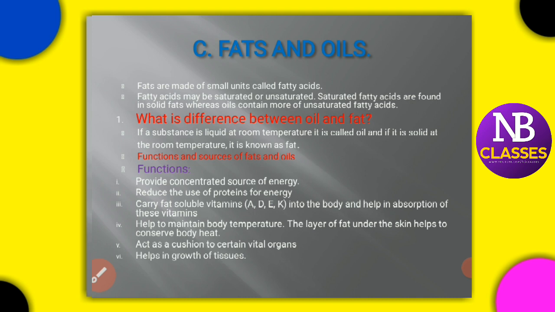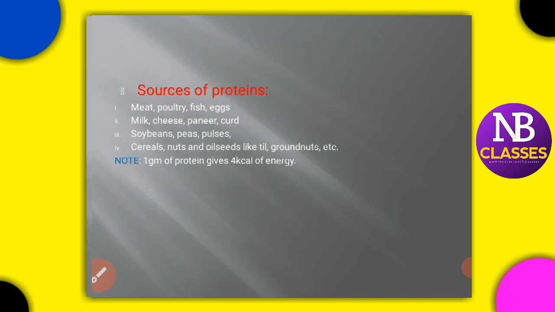Now before I get into the other thing, just remember one of the special features of proteins: animal proteins, that is proteins from meat, eggs, milk, etc., are better than vegetable proteins, that is proteins from pulses, cereals, etc., because vegetable sources do not contain all the essential amino acids.